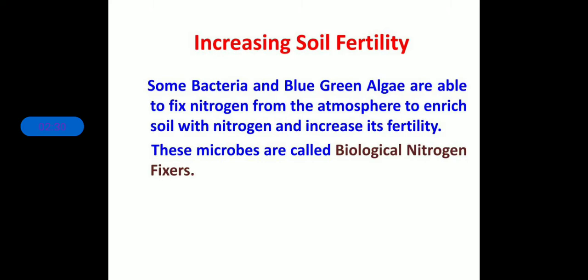It is very helpful to replenish the appropriate amount of nitrogen in the soil, which increases soil fertility, and the process is called nitrogen fixation. In this way microorganisms help to increase the soil fertility.